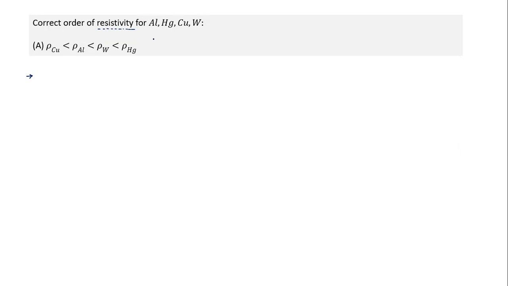We all know that metals are good conductors with low resistivity, and in home wiring we use copper wire. The reason we use copper wire is that it has low resistivity. So with the option given, the copper wire will have low resistivity. Aluminum also is a good conductor, so that also has low resistivity. And water also we know is a really good conductor. Based on these two or three things, we could have guessed.